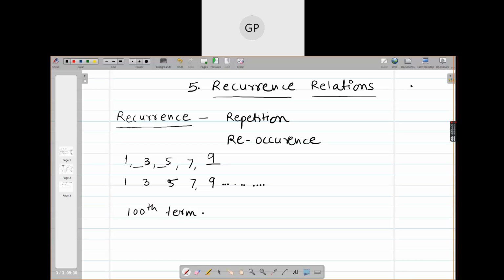First of all, if I call these A0, A1, A2, A3, A4, what is the formula of A1? I am starting with the initial condition A0 as 1, and A1 I got as 3. So can I write this 3 as 1 plus 2?